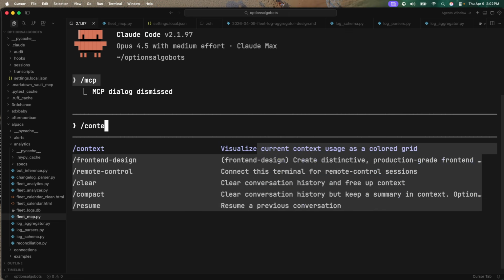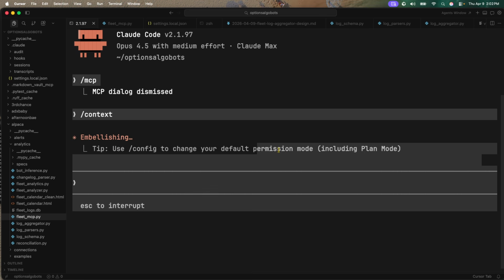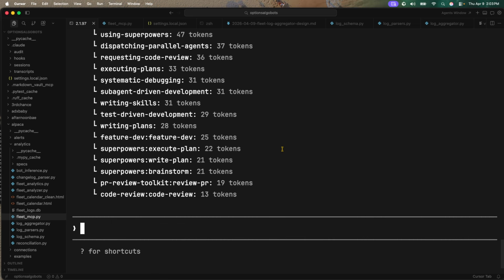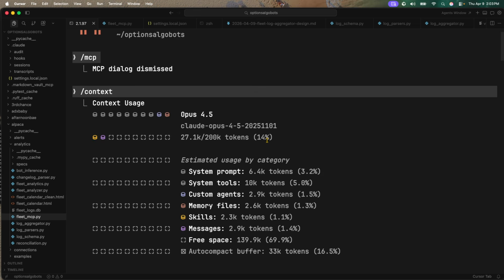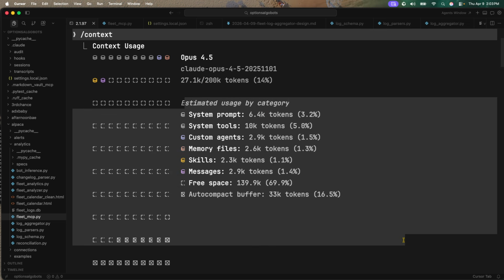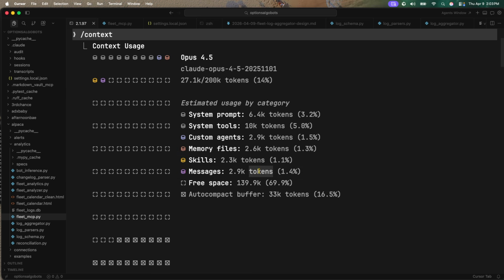Now let me also check the context. Embellishing. So you lying to me, bruv? All right. So the only thing is, before I even started a session, it's costing me 14%. It's costing me 27,000 tokens. The reason it's costing me 27,000 tokens, here's the breakdown. Now we saw, I didn't even put a message in yet, bruv.